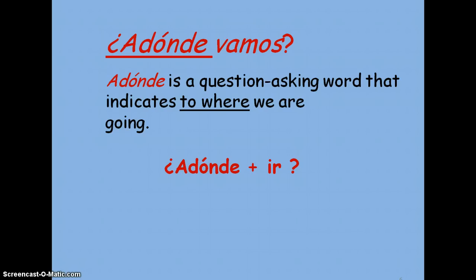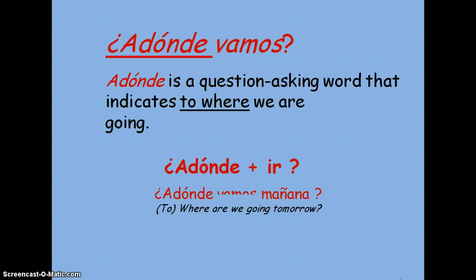¿A dónde vamos? ¿A dónde is a question, and it indicates to where we are going. So ¿a dónde plus some form of ir. You could say ¿a dónde vamos mañana? To where are we going tomorrow? And it sounds a little bit weird in English, but you have to say it that way in Spanish. And then to answer that, you just say mañana nosotros vamos a la fiesta, or say wherever you are going.